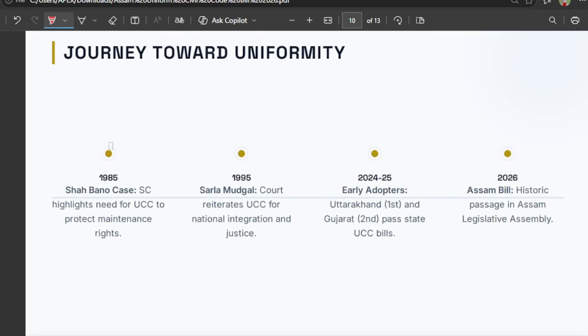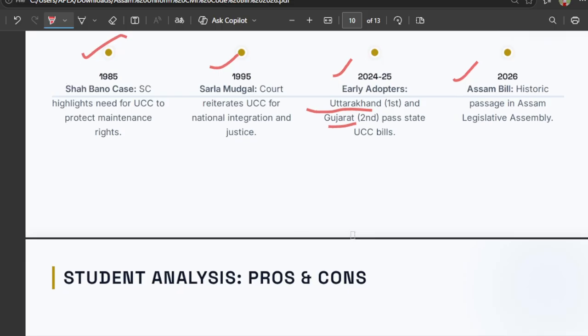The journey started, as I told earlier, from the Shah Bano case. The Supreme Court highlighted the need for the UCC to protect maintenance rights, then Sarla Mudgal in 1995, then Uttarakhand in 2024-25 first, and second Gujarat passed the UCC bill, and in 2026 the Assam Legislative Assembly has passed this bill.